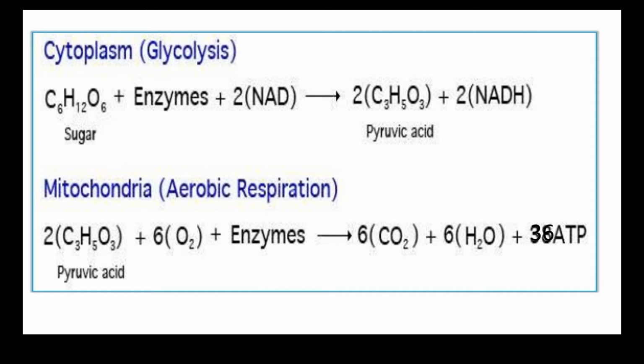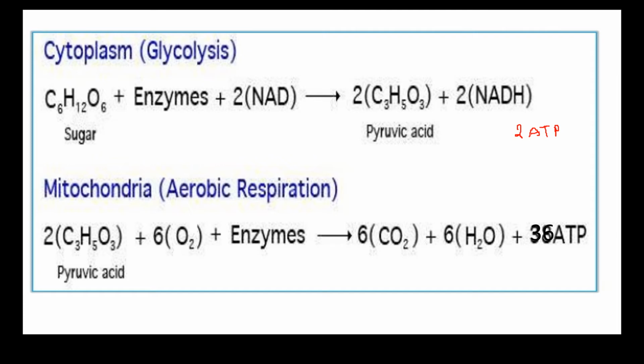So glycolysis, the breakdown of sugar molecules in the absence of oxygen, leads to pyruvic acid, and the total energy produced here is only 2 ATP molecules in the case of anaerobic respiration. In the case of aerobic respiration, it produces 36 ATP molecules.